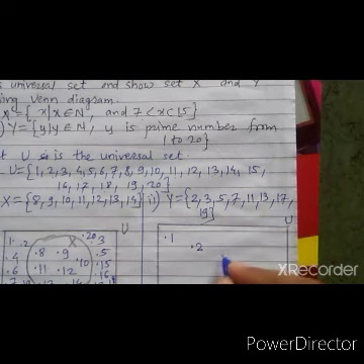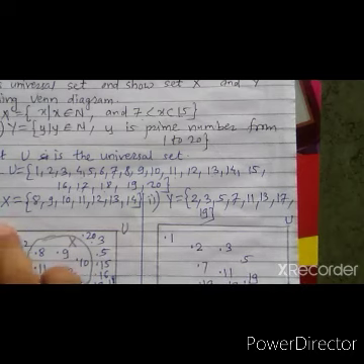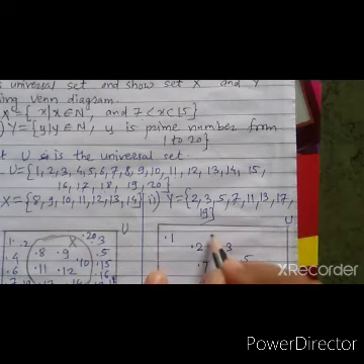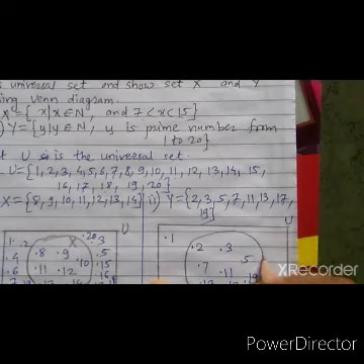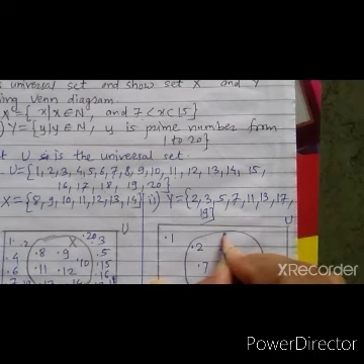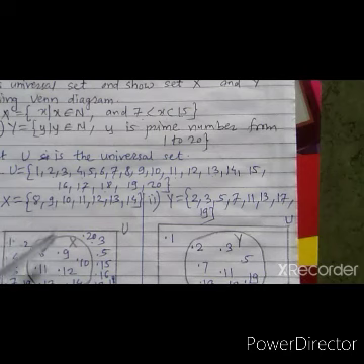Now we can put these numbers: 2, 3, 5, 7, 11, 13, 17 and 19. And for this we can say Y, for this set Y, which is a set of prime numbers.